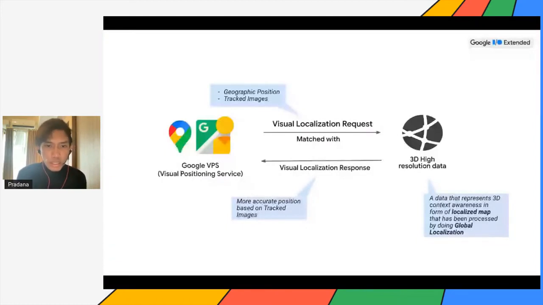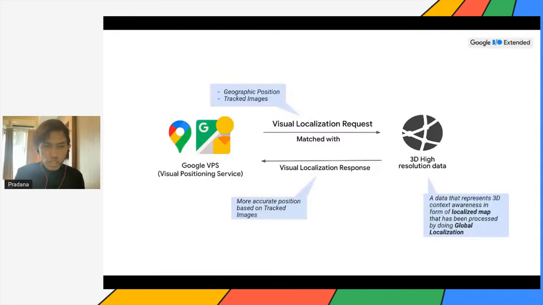So in this case, visual localization has been requested, sending the geographic position and tracked image. And then those two things will be matched with the 3D high resolution data inside Google. It's data that represents 3D context awareness in the form of a localized map that has been processed by doing global localization. And then it will have a visual localization response, which is actually a more accurate position.